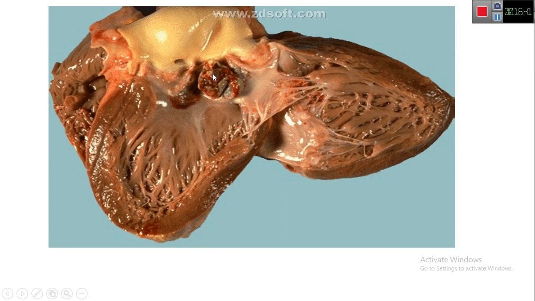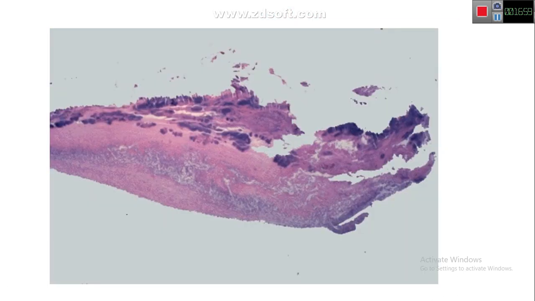When the bacteria enter these vegetations, they create a biofilm, a protective covering around it. That's why the treatment for infective endocarditis is usually a very long course, because it is very difficult to treat this infection because of that protective layer formation. So this is the gross picture. Now the microscopic picture.